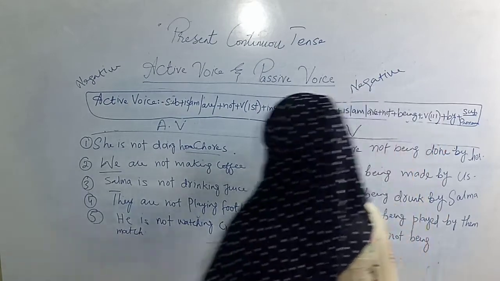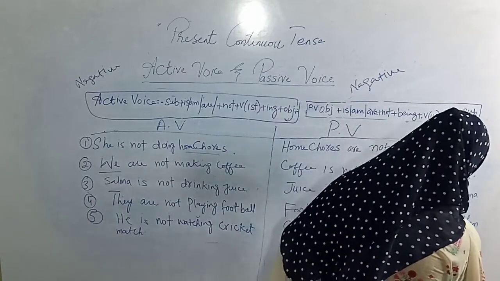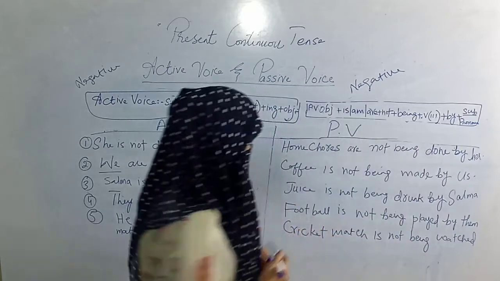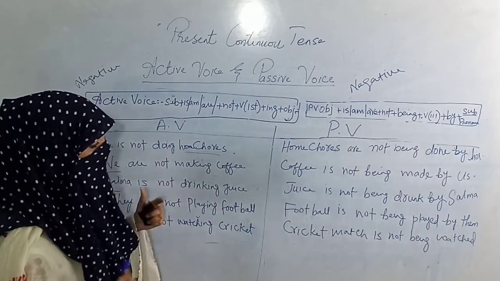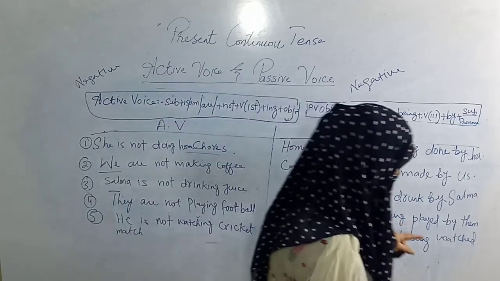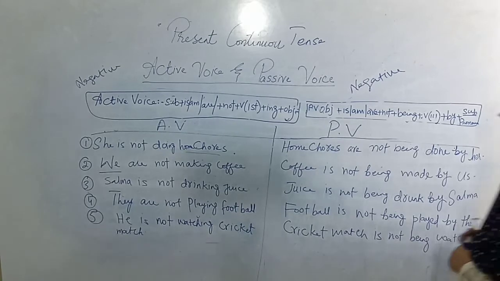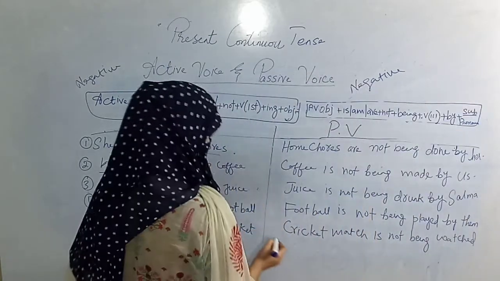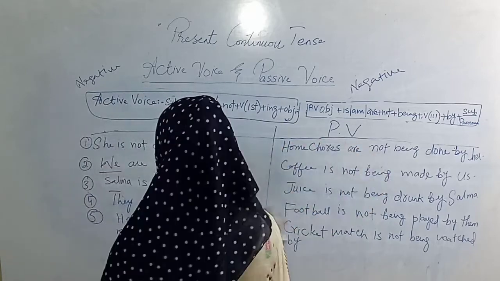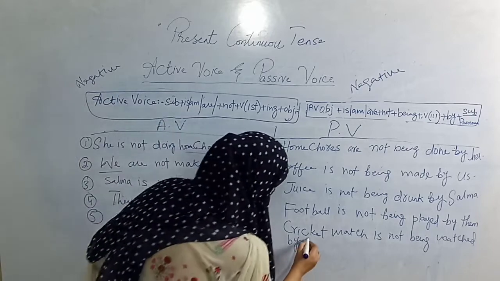Verb third form, watch, watched, watched. W-A-T-C-H-E-D, watched. See, I am teaching you like children, so you must notice it and must follow these rules. Being watched, by will come according to formula, and he is the subject and the subjective pronoun will be him.